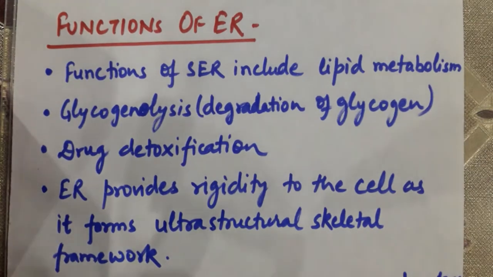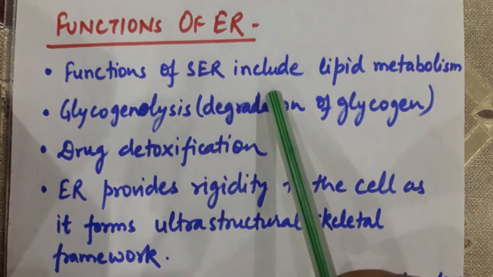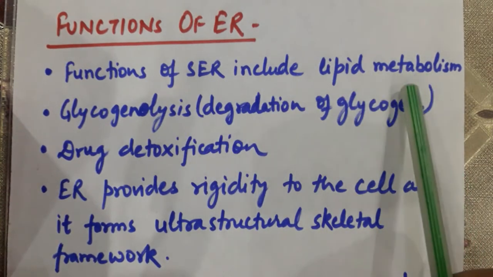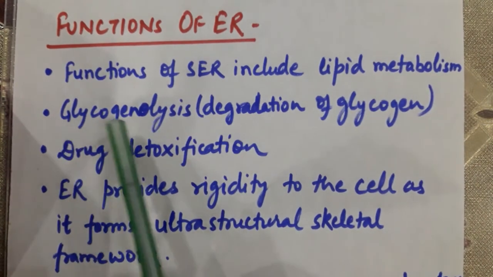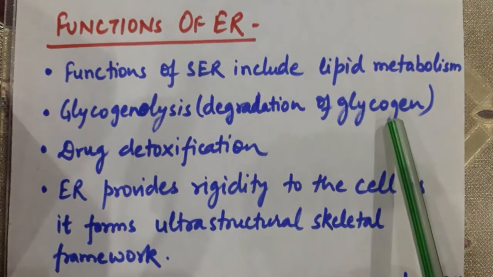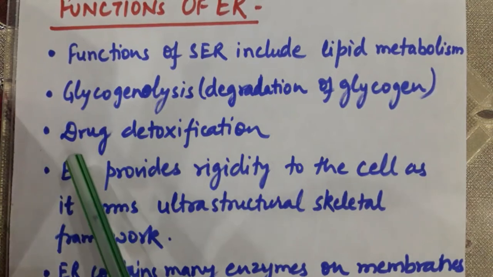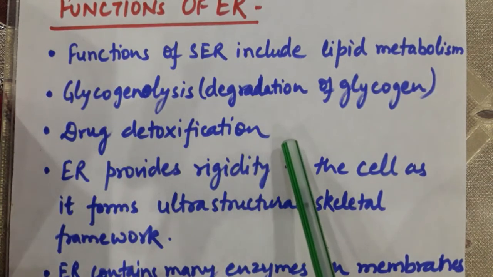The main functions of smooth endoplasmic reticulum include lipid metabolism, that is catabolism as well as anabolism. Next one is glycogenolysis, that is degradation of glycogen into the simpler form. Drug detoxification, which takes place in the liver.